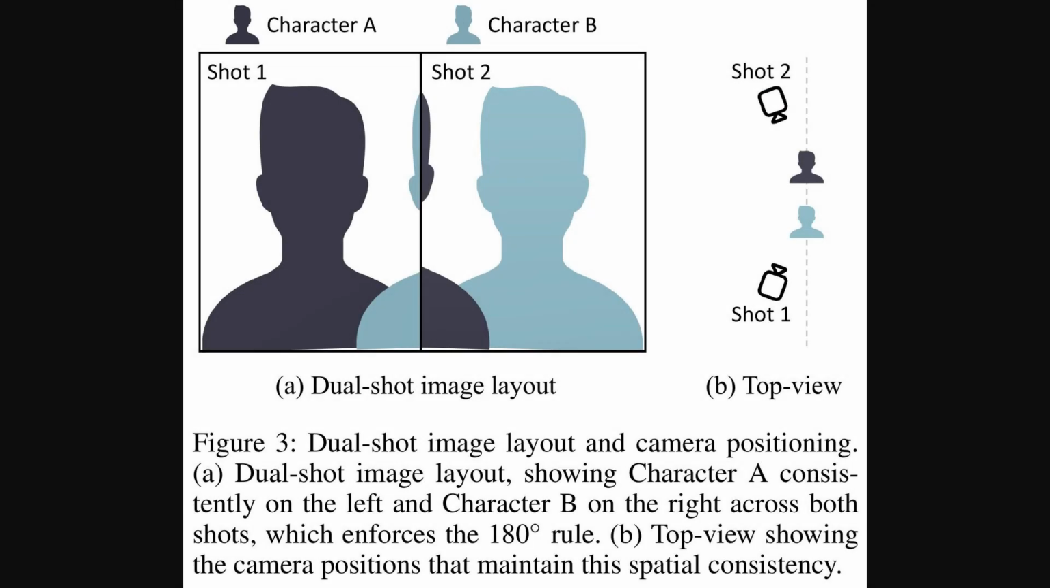Next, the authors show how the dual-shot layout enforces spatial consistency. Focus on the big left panel, where shot 1 keeps character A on the left foreground, and shot 2 mirrors it with character B, while the shoulder of the off-screen partner anchors the over-the-shoulder view. Then look to the compact right diagram, which is a top view that fixes both cameras on the same side of the interaction line, keeping the 180-degree rule intact across all cuts.